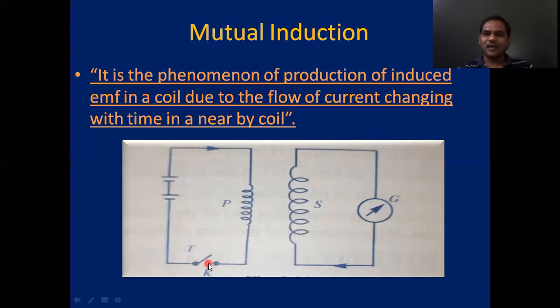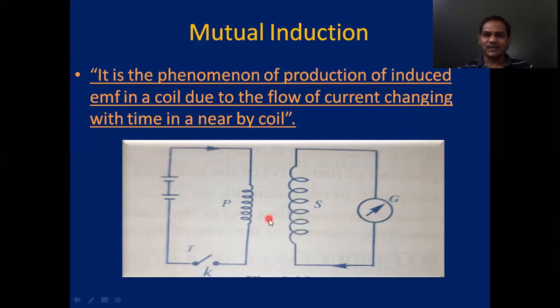Similarly, if the tap key is opened, then in this circuit, current starts to decrease from maximum value to zero. But current doesn't drop to zero suddenly. So a decreasing magnetic flux is formed around this primary coil. The decreasing magnetic flux cuts the secondary coil. This decreasing magnetic flux or flux density linking with the secondary coil again induces EMF in it. Hence, induced current forms in the secondary coil. In this case also, we observe the deflection in the galvanometer.